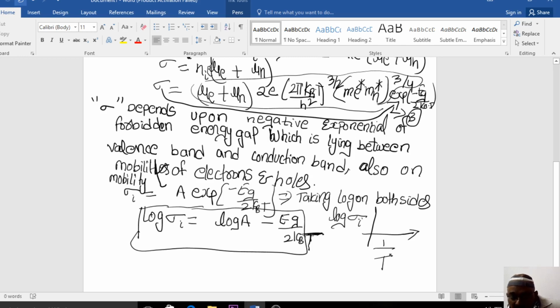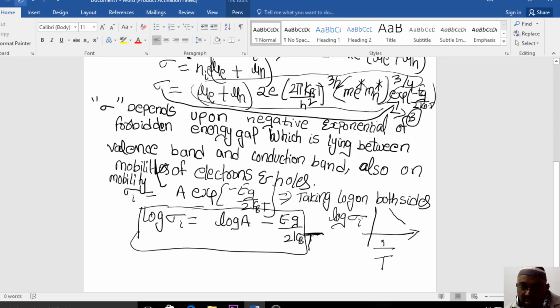The temperature that you need to consider is in terms of Kelvin. We cannot measure directly in Kelvin, so in the experiment to calculate the energy gap of the intrinsic semiconductor, you will perform the experiment and get a graph like this, wherein you can calculate the electrical conductivity.